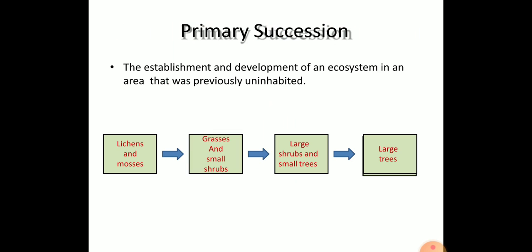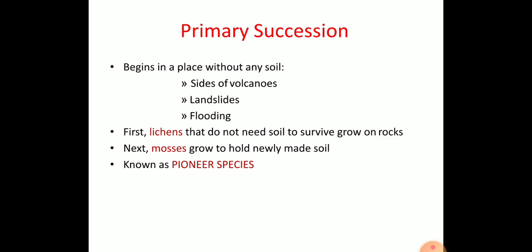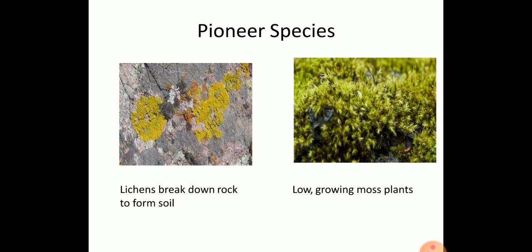Just look at these pictures to see how primary ecological succession takes place. There is a bare area, in which the pioneer community of lichens and mosses appears. Later that place is occupied by grasses, small herbs and shrubs. Then larger shrubs occupy it, and these are converted into larger trees and then the next climax community. That is how primary succession takes place. Different layers of soil may be deposited by volcanic eruptions, landslides and flooding, and later it is occupied by different groups of plants such as lichens and mosses.